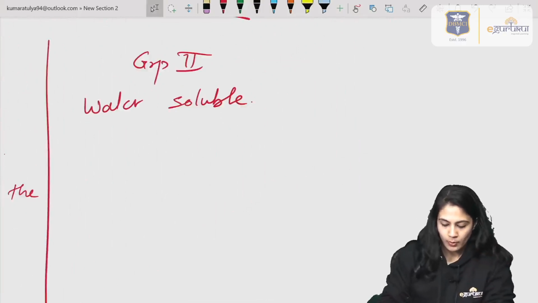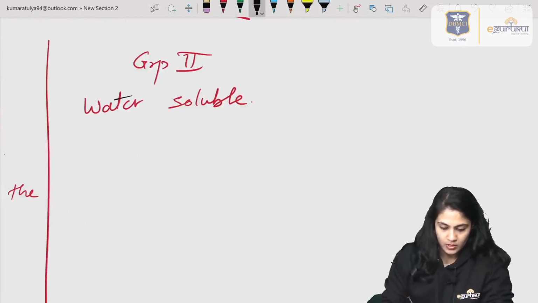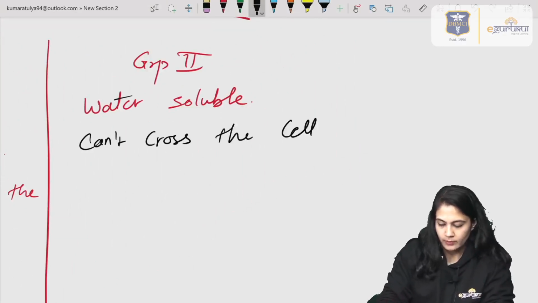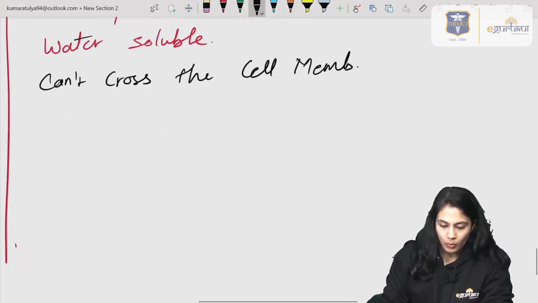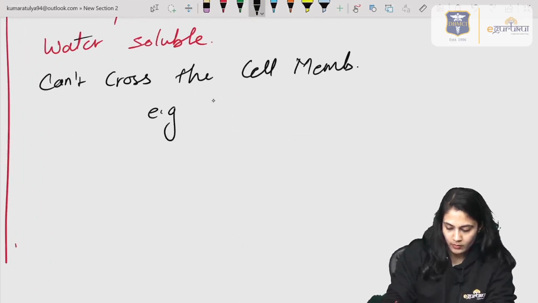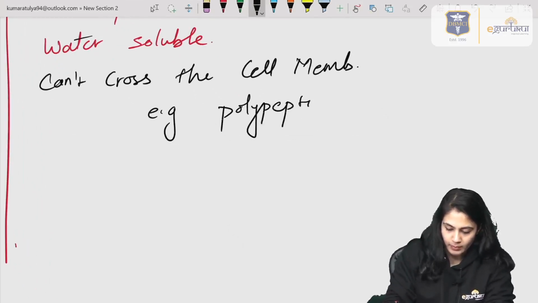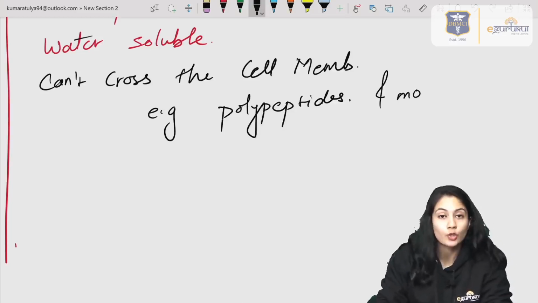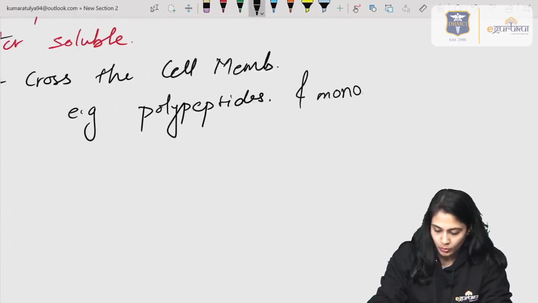Now, what about the water soluble substances? They cannot cross the cell membrane. Examples, if we have to give, are polypeptides, and also the monoamines like dopamine.